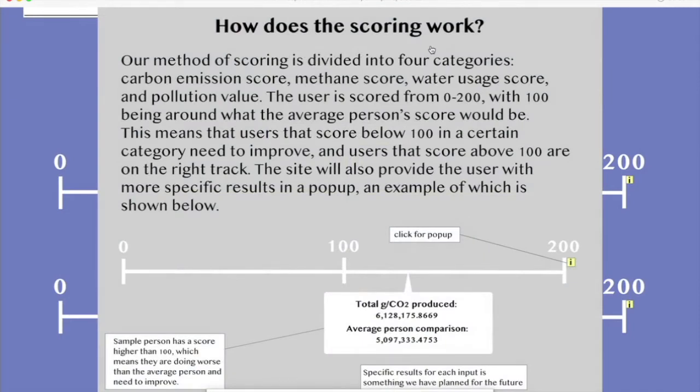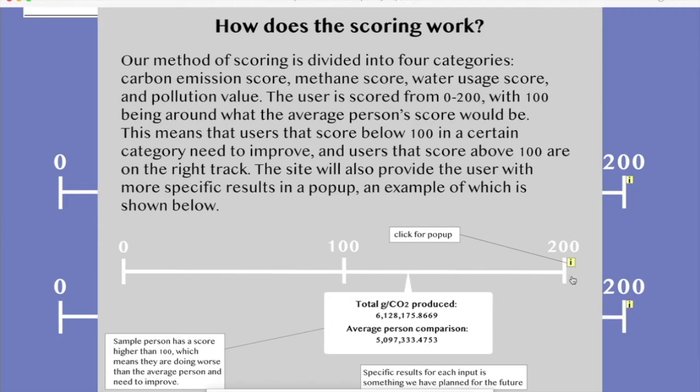Once the score is calculated, it would appear on this bar here. And you can see this person produced more grams of CO2 than the average person. So they scored higher than 100. 100 is the average person's score. So you want to have a score lower than 100 in order to get yourself on the right track. So this example here is worse for the environment than the average person. So they have some room to improve here.